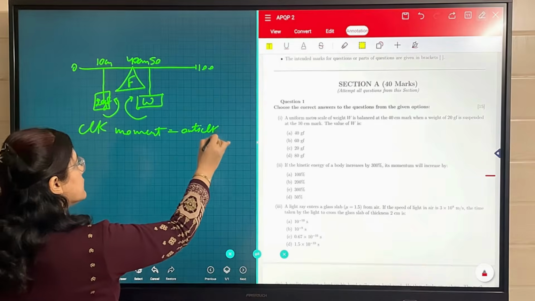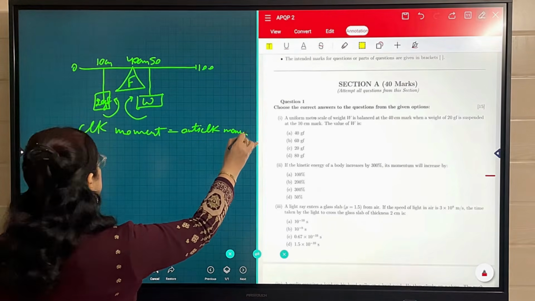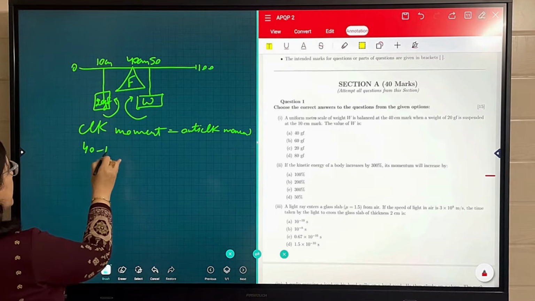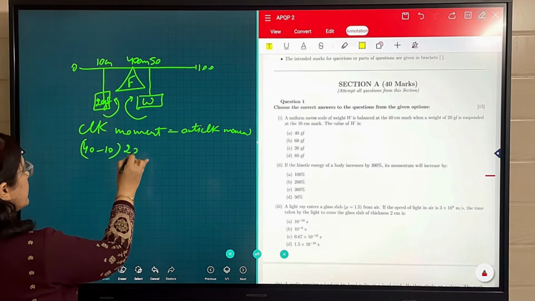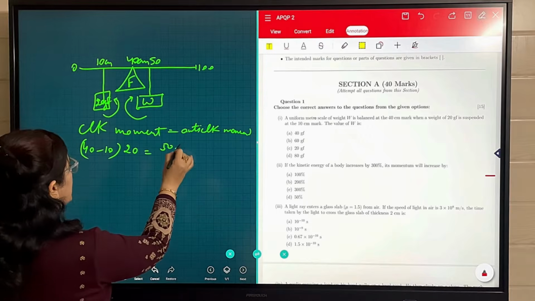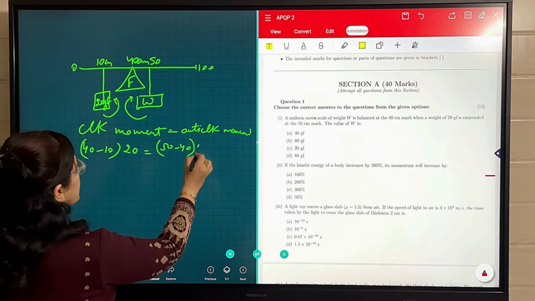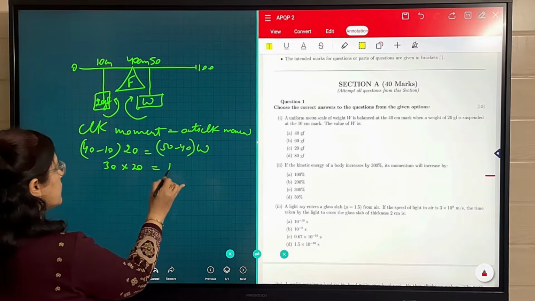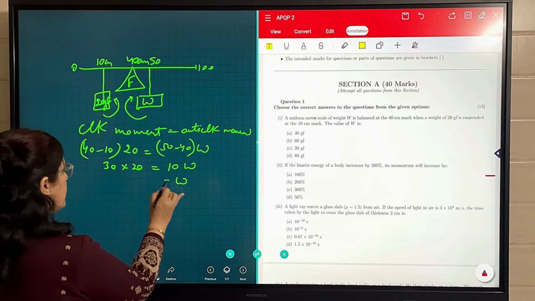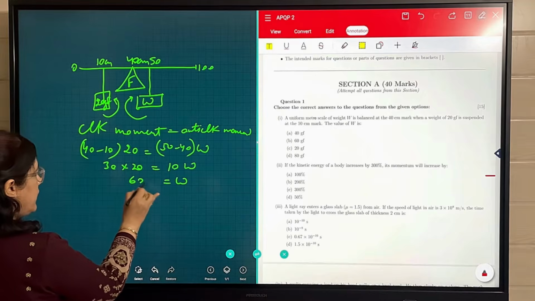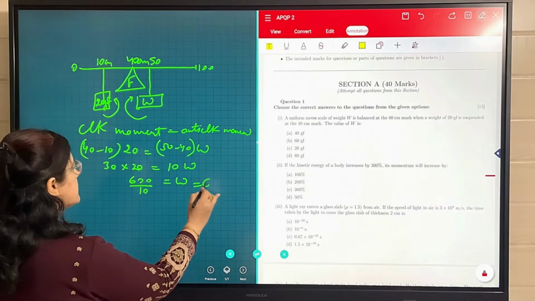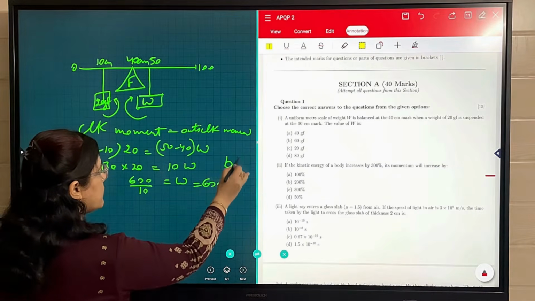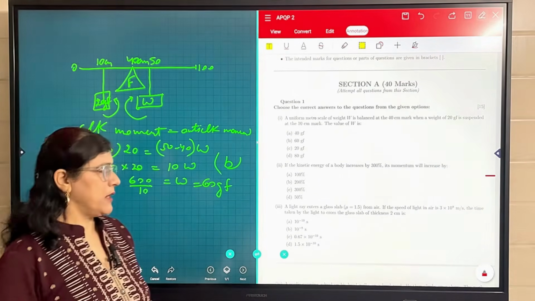anti-clockwise moment. So here the distance is 40 minus 10 and weight is 20. Here it is 50 minus 40 and weight is W. So 30 into 20 is equal to 10 W. So W is equal to 600 divided by 10, which means 60, and the unit will be the same. It is 60 gf. It means option B is correct in part 1.